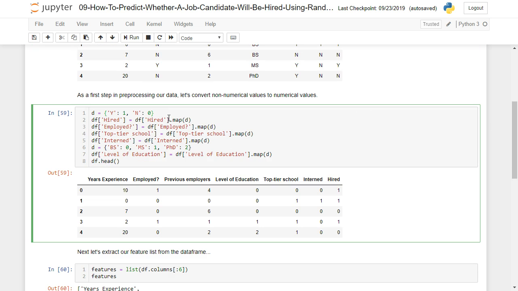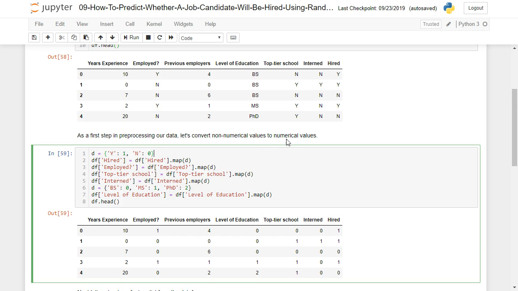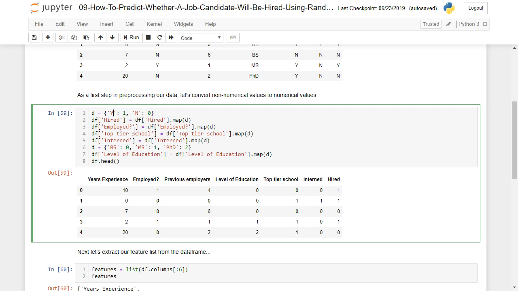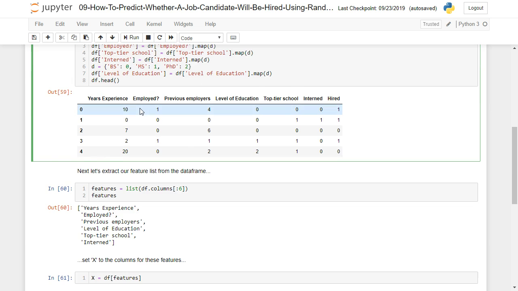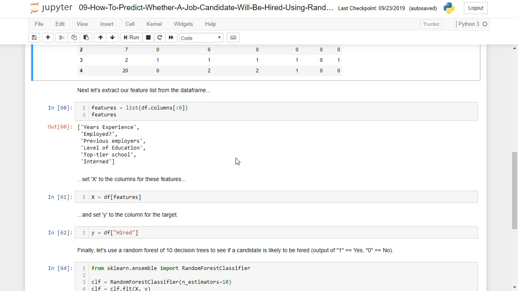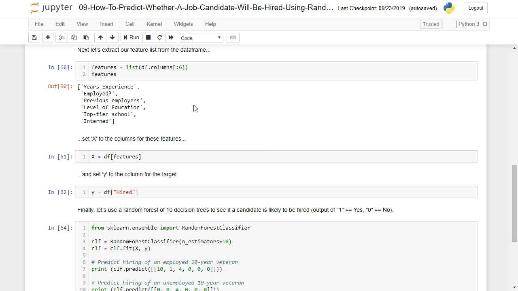As a first step in pre-processing our data, however, we'll need to convert any non-numerical values to numerical values so that our machine learning algorithms can work with them. And that's what this code does here. It's just mapping, for example, a y to a 1 or an n to a 0 and so forth. And after all this mapping, let's take a look at what we get. And as you can see, no more non-numerical data. Okay. Now, let's extract a feature list from the data frame. Take a look at what that looks like.